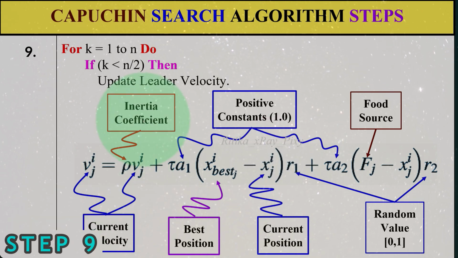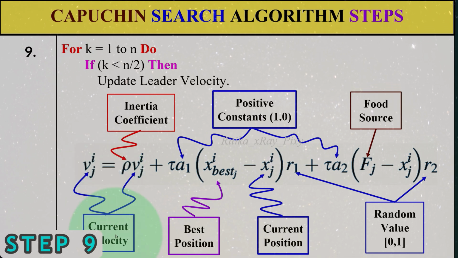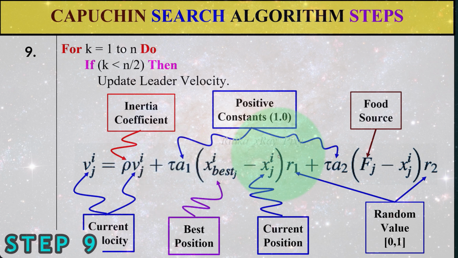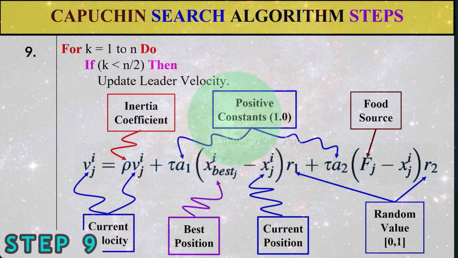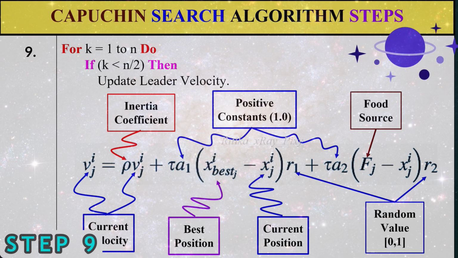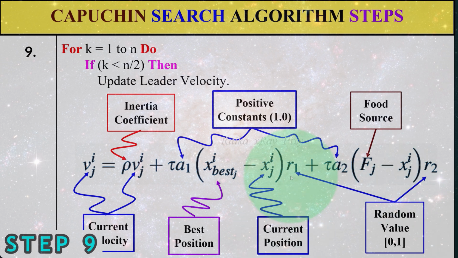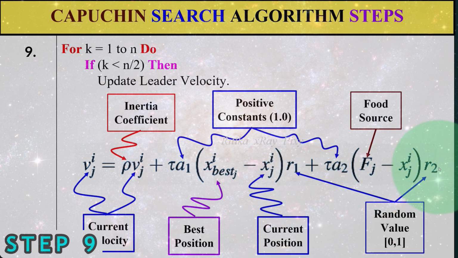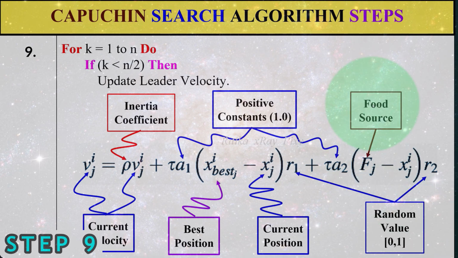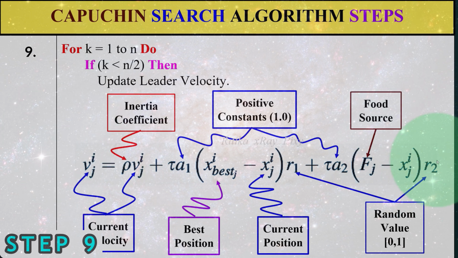Here rho is the inertia coefficient, and the value used for this is 0.7. This is the current velocity for the Capuchin, for the leader. And here you can see A1, A2, they are positive constants with value 1. Here x best is the best position among all, and this is the current position of the current individual. R1, R2 are random numbers normally distributed between 0 and 1. And Fj is the food source position. So using this equation we will update the velocity for the leader.